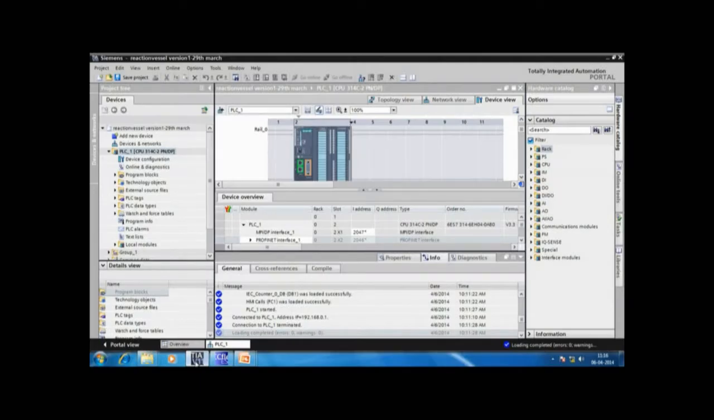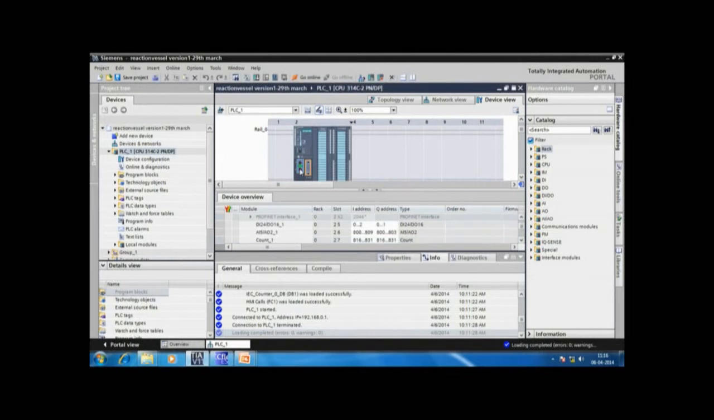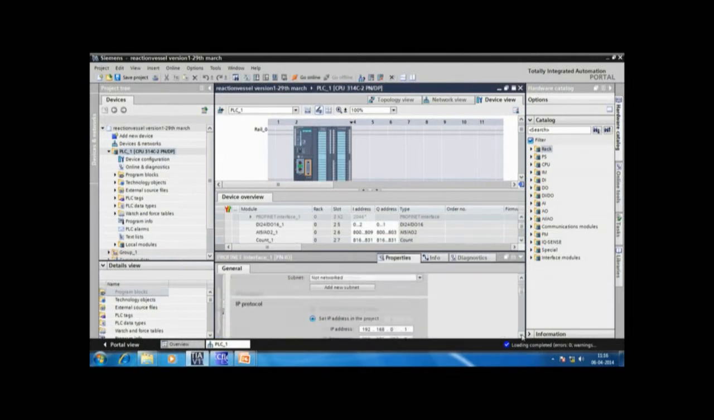The first part: here we come to the Siemens Totally Integrated Automation TIA software. Here we have selected the PLC as S7-300 with the actual CPU being 314C-2 PN/DP. Now I'll show the device configuration. This is the actual model that we have selected. It is Profinet. The IP addresses are shown.